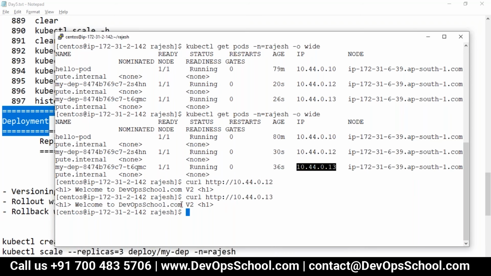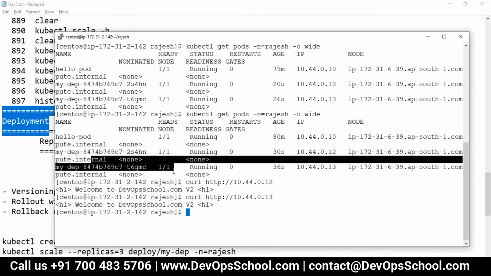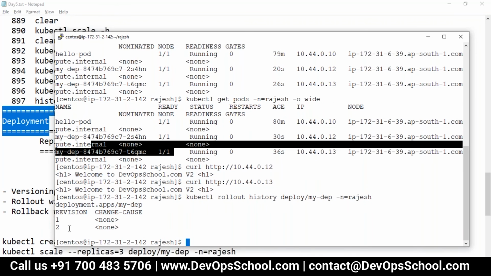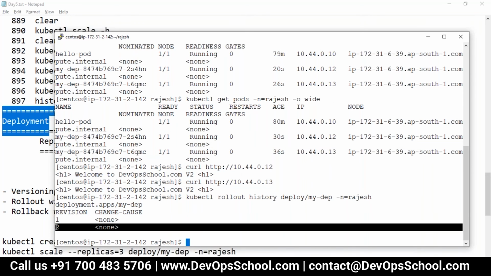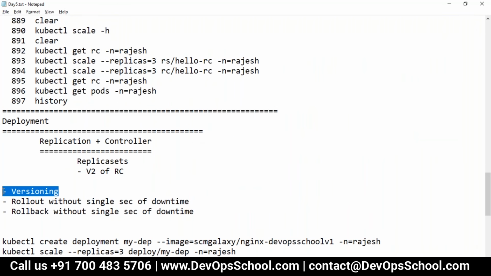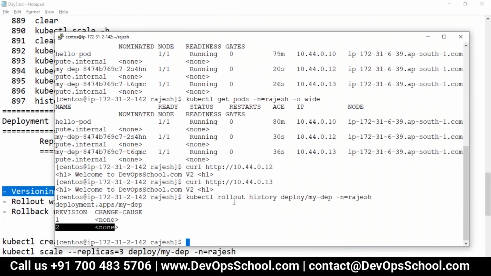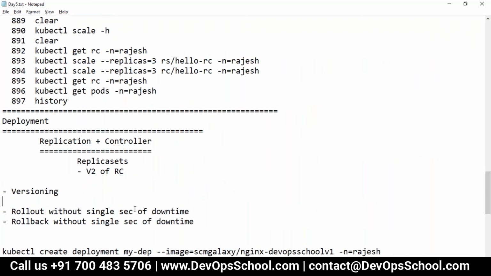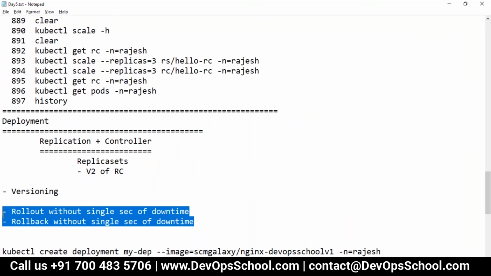Now can we do one thing? Can we see whether the version got updated or not? So again, rollout history. See here, right now you have v1 and you have v2. This is in production right now. So this is the way you can get versioning here. Did you all understand this? Yeah. So now guys, I'll talk about rollout and rollback without a single second of downtime.